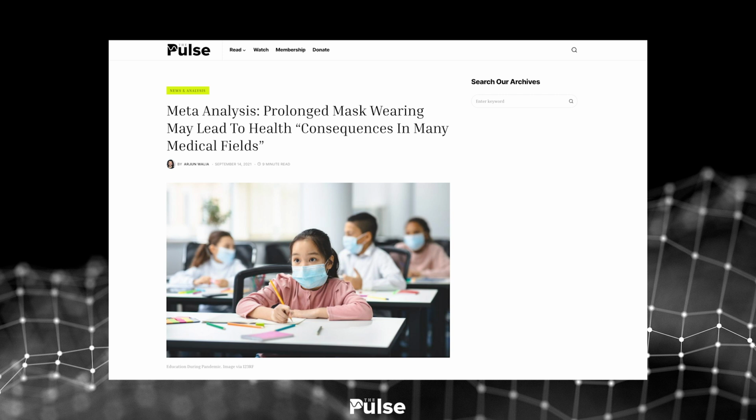We're talking about long-term mask wearing. There have been multiple studies looking at the effects of long-term mask wearing on different portions of the population, different professions. We actually put up an article, I believe back in 2021, about this, looking at a study, and it did show that there were a lot of negative effects. And now apparently we're allowed to talk about that here on YouTube, even though it's kind of too late, and the people who might have wanted to know about those negative effects that were documented can't look at them when it mattered. So, again, this is interesting stuff when you really consider it in the big picture.